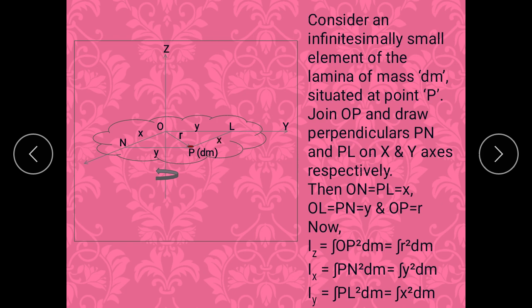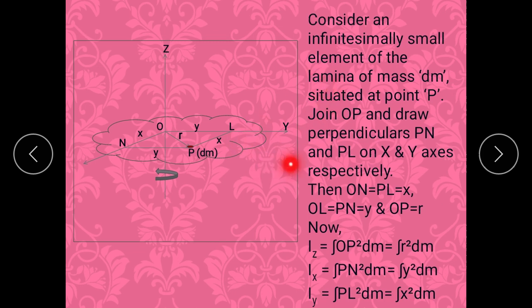So OL is equal to PN is equal to Y, and OP is equal to R. Now we know that Iz is integration OP square dm, because this is the perpendicular distance from the axis of rotation, R square dm. So it is R square dm. Integration Ix about the x-axis, you will find that the perpendicular distance is Y. So it is PN square dm. So for Ix here it is integration Y square dm.